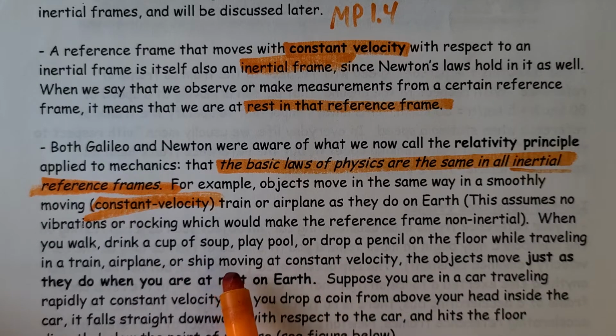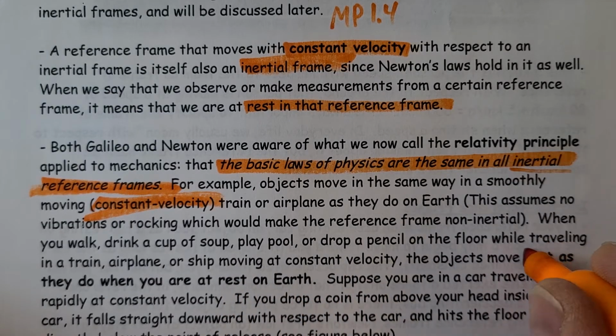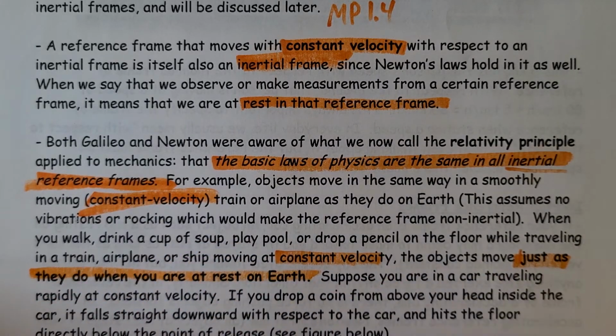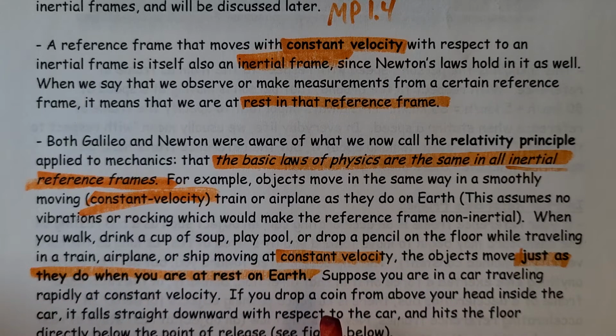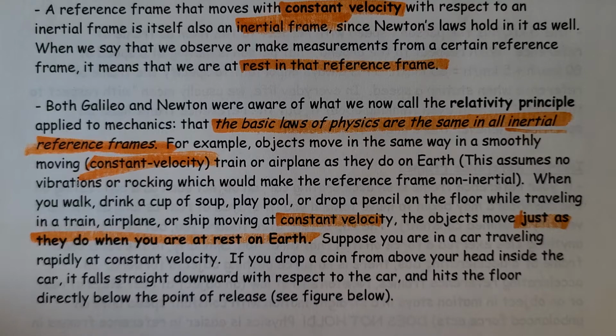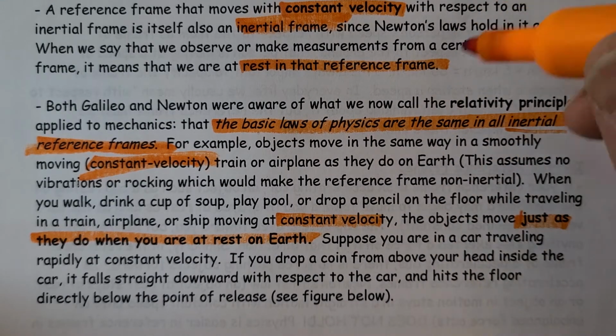When you walk, drink a cup of soup, play pool, drop a pencil, or do anything, and you're moving at constant velocity, you get the same results as if you were just standing still on Earth. So if you throw a ball up in the air in a room, you catch it. If you were in a van that's moving at constant velocity and throw a ball up in the air, you catch it because it's not accelerating or decelerating. You and the ball are moving at the same speed. And we talked a bit about that in our projectiles unit.